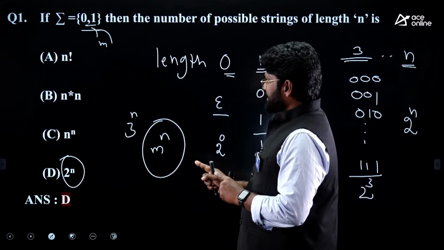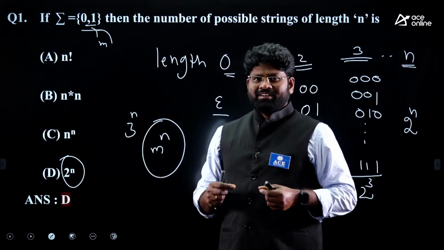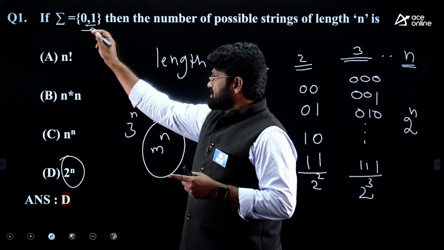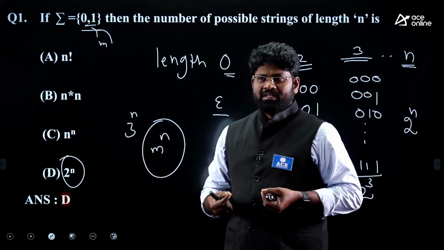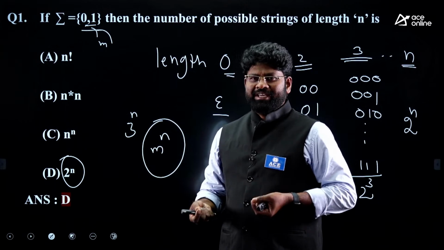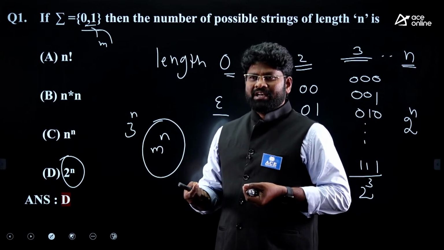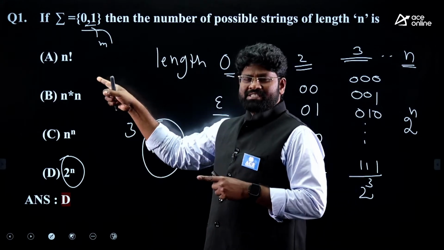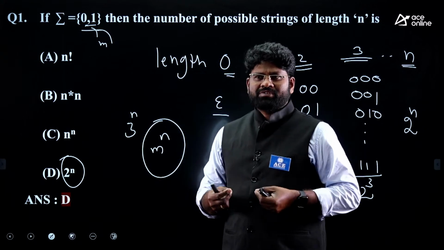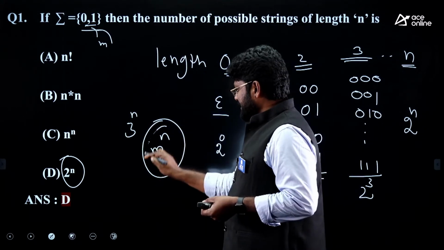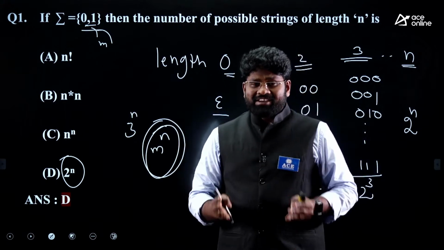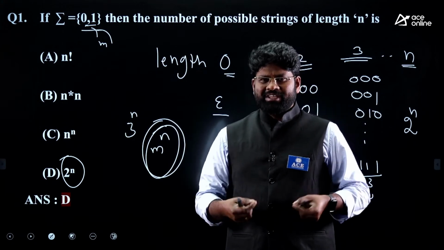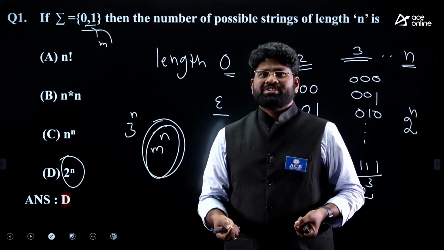So what is the point I'm trying to tell you? Whenever you have such a question, the question is not about this 2 power n. The question is about how many symbols I have within the alphabet, and what is the length of the string you are targeting. From that you derive how many such strings are possible. So if there are m symbols in this sigma, the possible number of strings of length n is exactly m power n. That is the way to prepare for the examination. Once you solve a question, try to derive some conclusions from it.